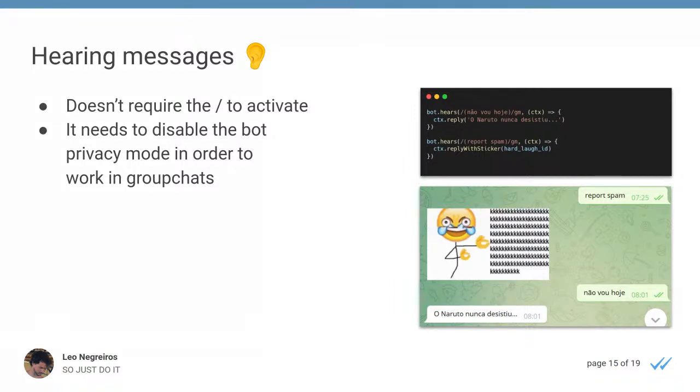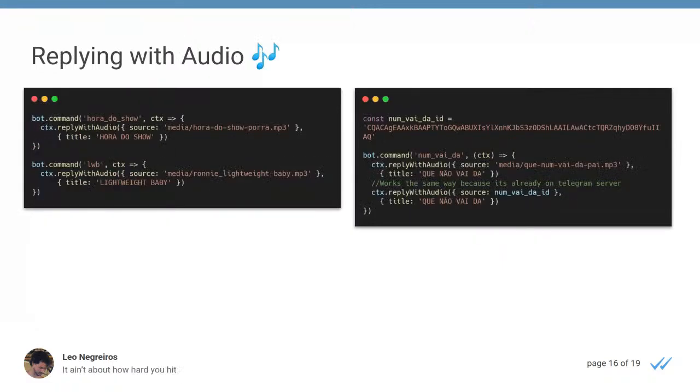So we are going to the next one here. That's also another feature that I really liked. It's replying with audio. We'll have a command here that instead of replying with a sticker or just a text, we're going to reply with audios.